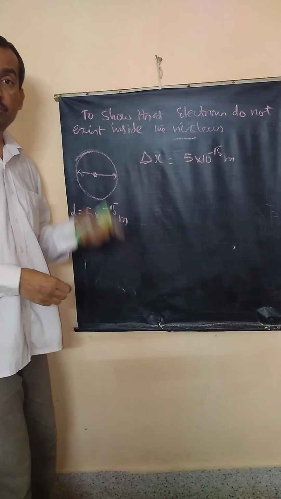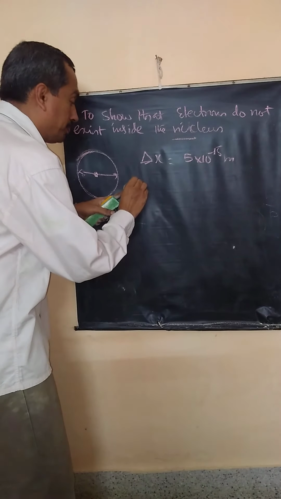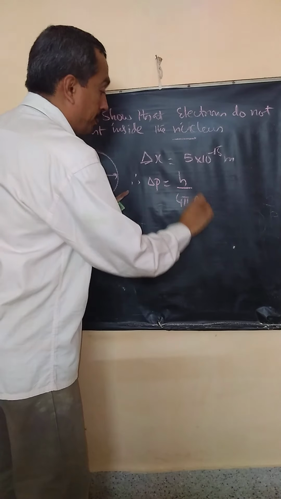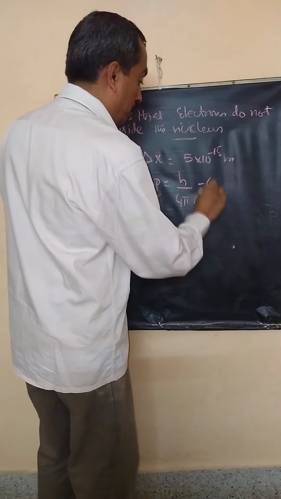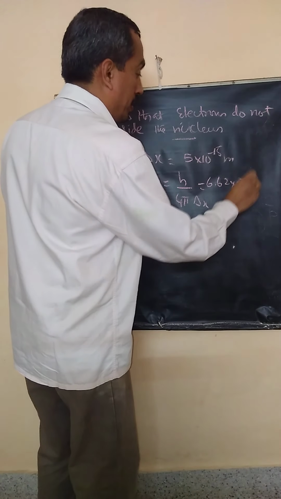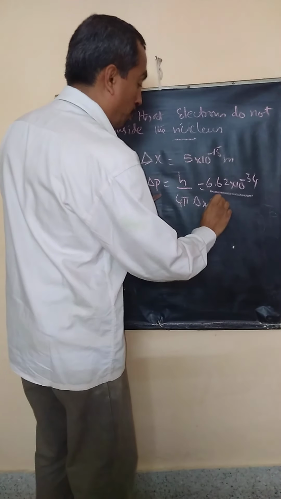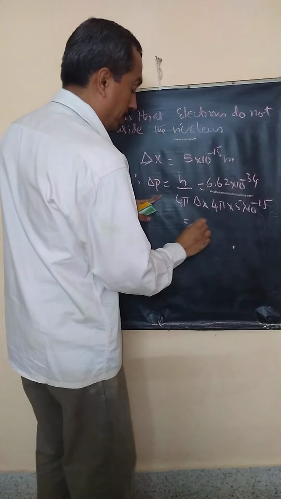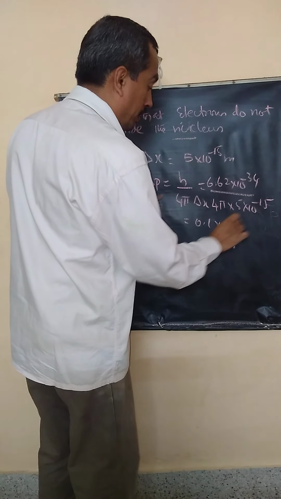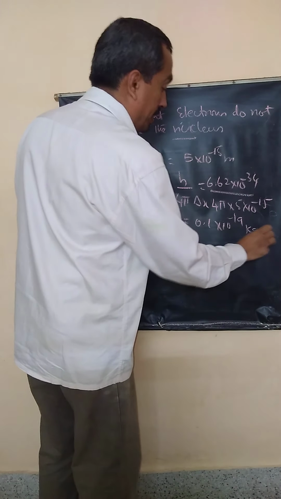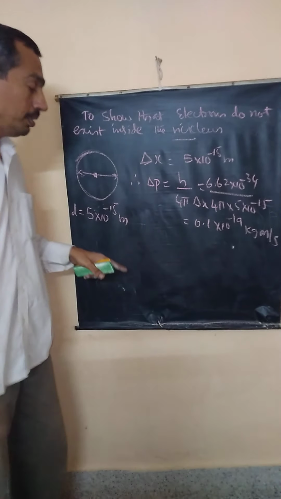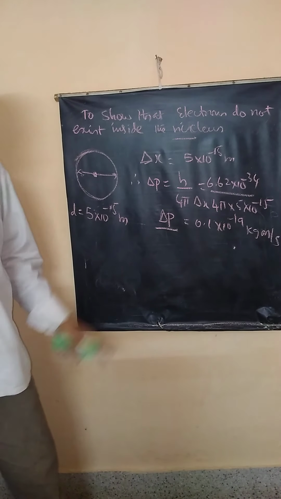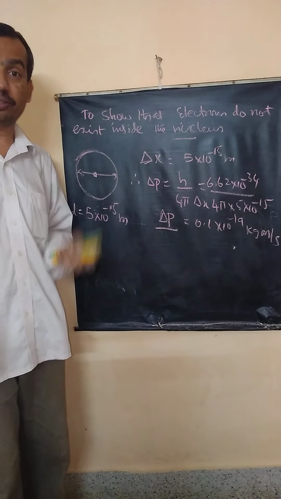So now use the uncertainty principle to find the uncertainty in momentum. Therefore, delta p will be h by 4 pi into delta x. So find out 6.62 into 10 power minus 34 by 4 pi into 5 into 10 power minus 15 meters. This is around 0.1 into 10 power minus 19 kg meter per second. This is the uncertainty in momentum of an electron supposed to be present inside the nucleus.